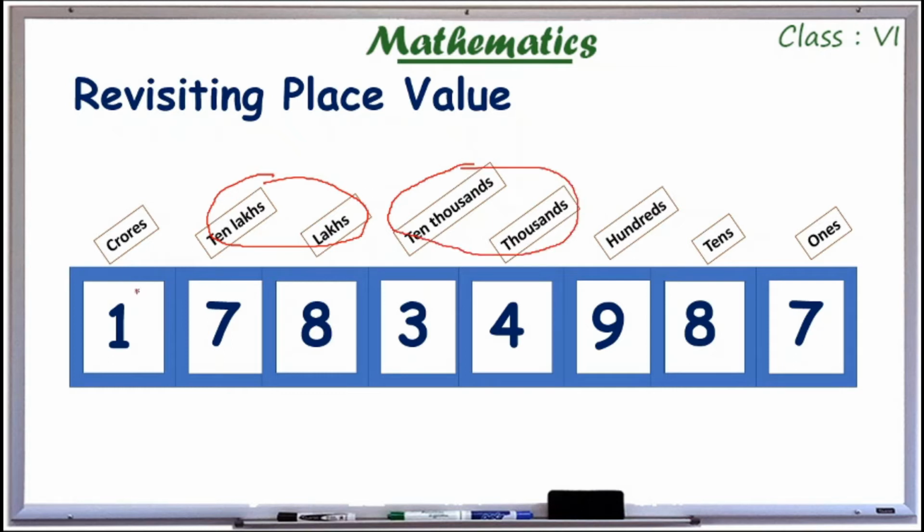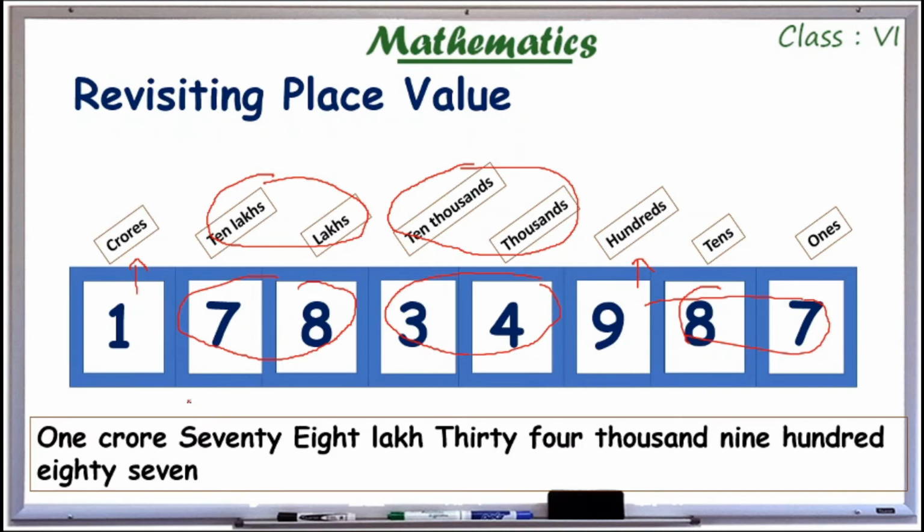So 1 crore 78 lakh 34,987. So this is how we are calling numbers. 1 crore 78 lakh 34,987.